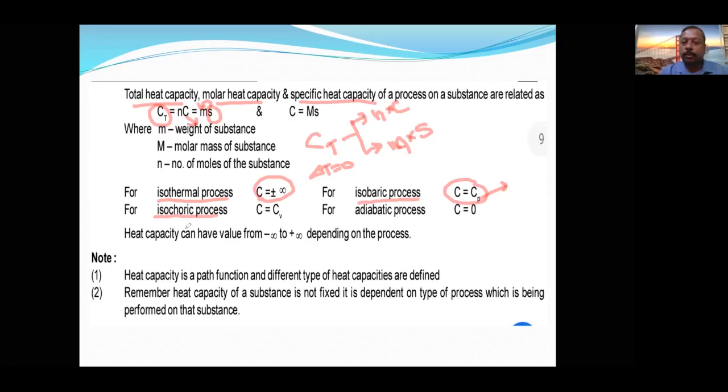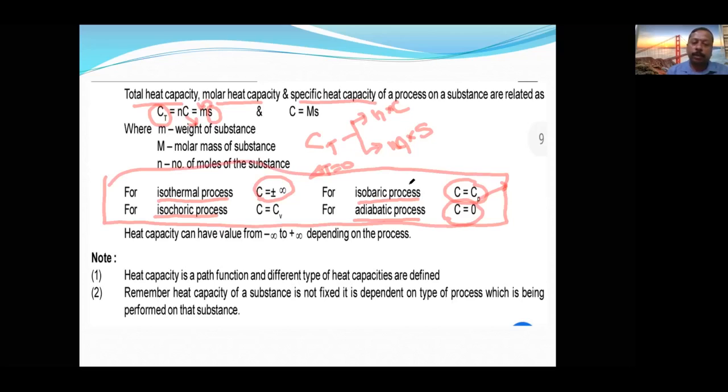Isobaric, pressure constant, isochoric, volume constant, isothermal, temperature constant. And adiabatic, what is adiabatic? The process in which heat exchange is not there. So once you are not giving any heat, then C will be 0. Okay. So these sentences will be given in the exam in the question, and these things you are permitted to substitute.